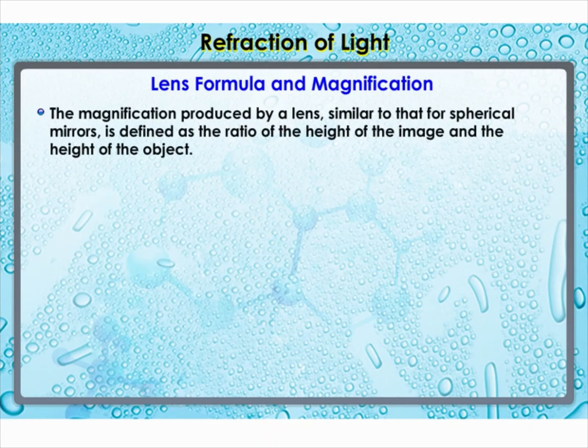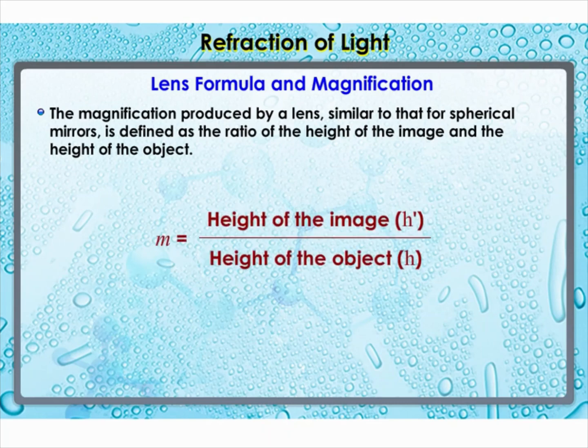The magnification produced by a lens, similar to that for spherical mirrors, is defined as the ratio of the height of the image and the height of the object. It's represented by the letter m. If h is the height of the object and h' is the height of the image given by a lens, then the magnification produced by the lens is given by m is equal to height of the image by height of the object, which is equal to h'/h.